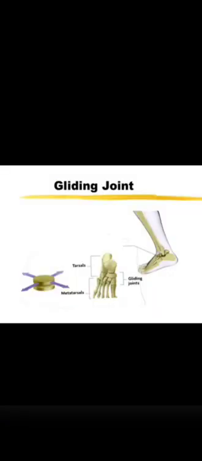Next is gliding joints. Gliding joints allow movement in all directions and the bones slide over each other. This joint is found in the wrist, ankle and in our spine. By this we can bend our spine.